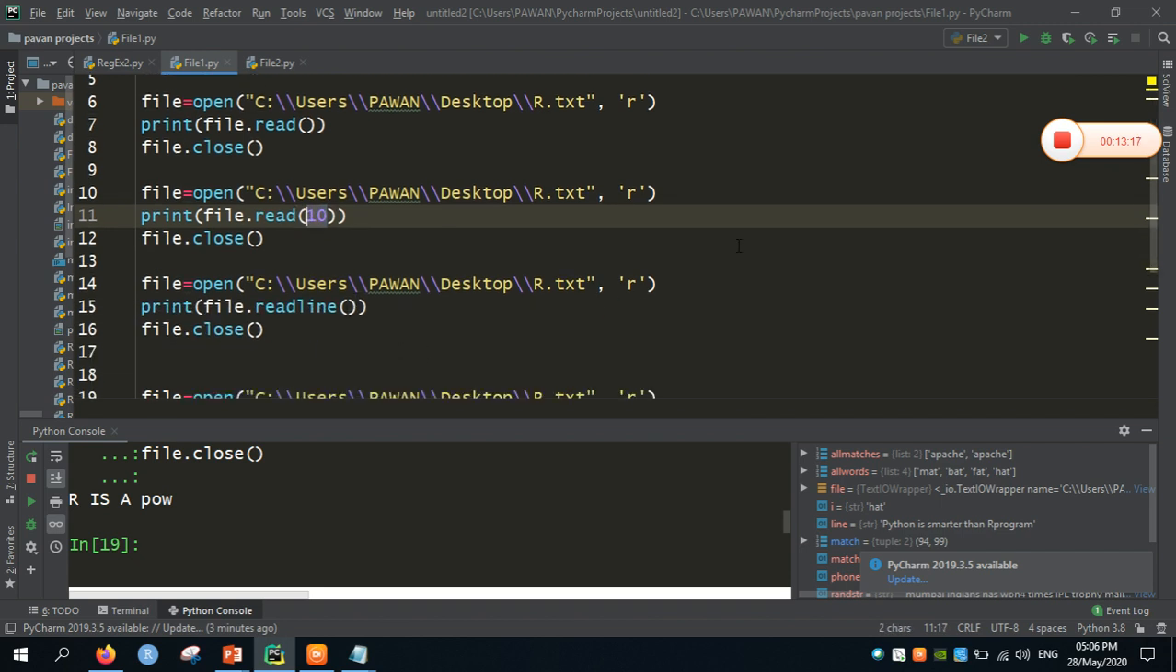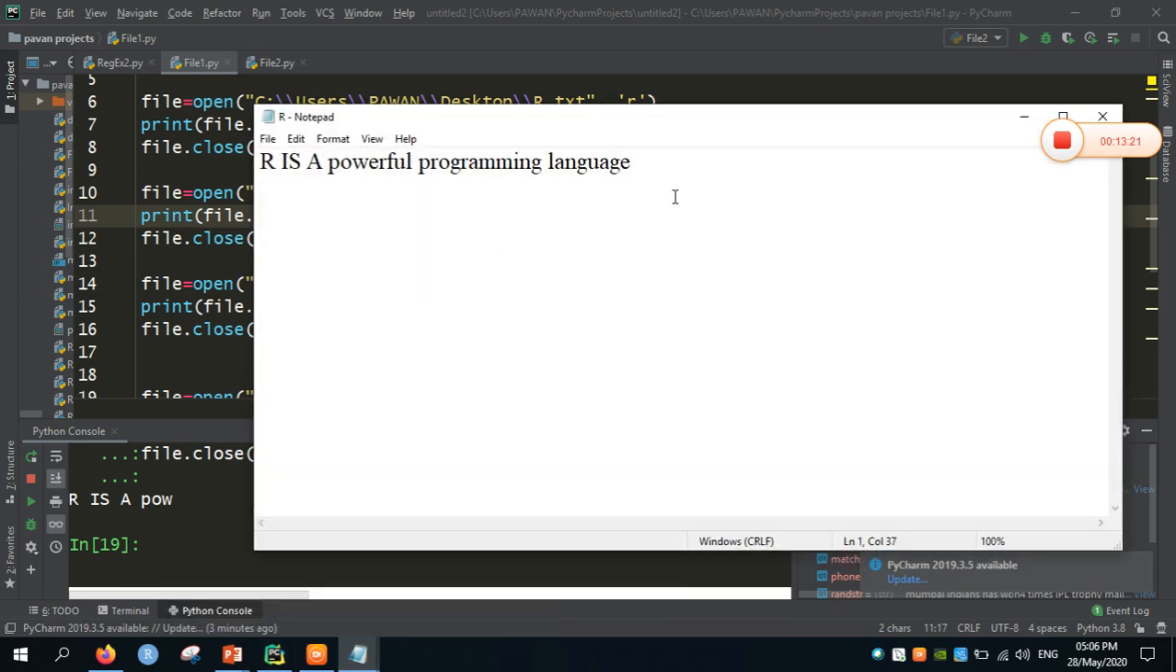So for example, I am going to read the lines. That is, for example, let me write: Python is very useful, and Flask, Spark, Matplotlib.